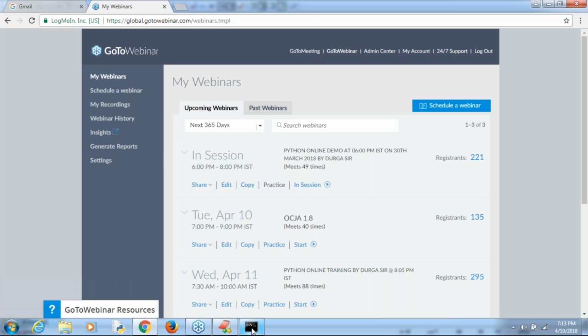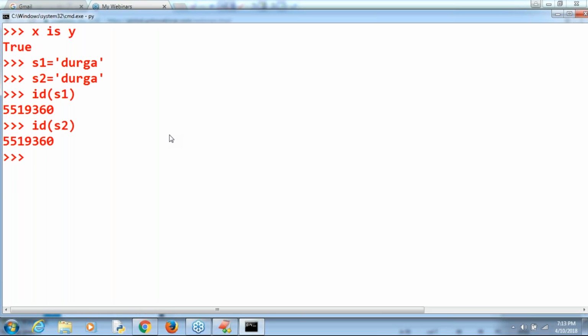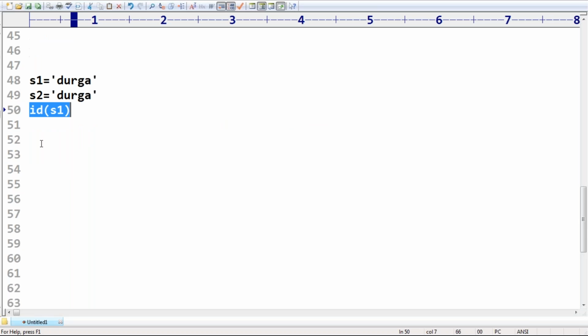I'm giving multiple examples to get clarity. s1 is equal to Durga, s2 is equal to Durga. Id of s1, id of s2. Are both the same or not? Please confirm. Yes, that's all. So make sure object reusability is there in Python.